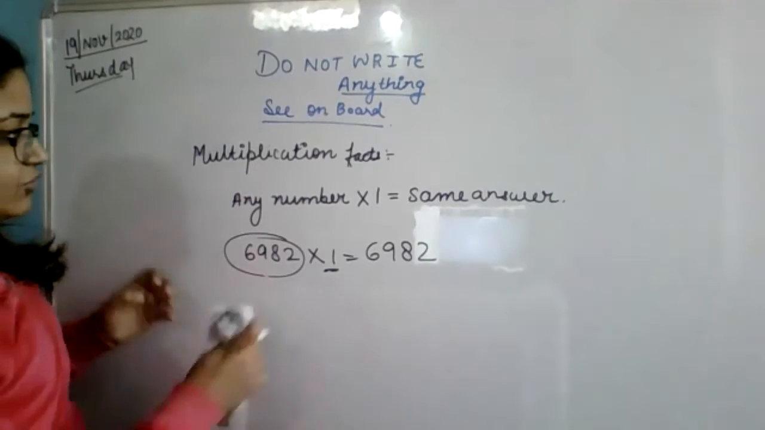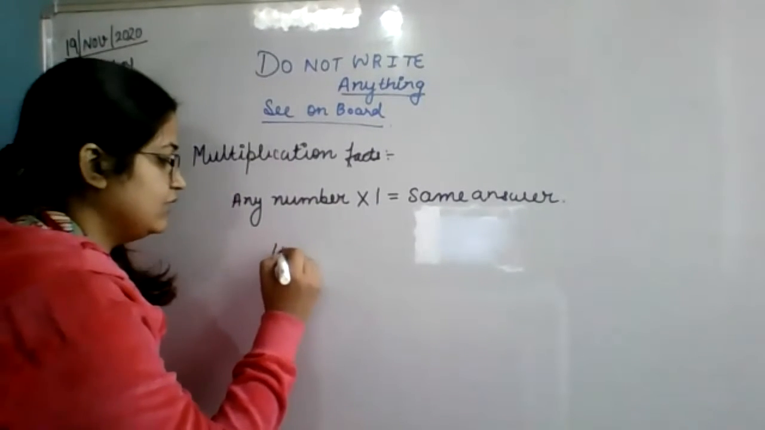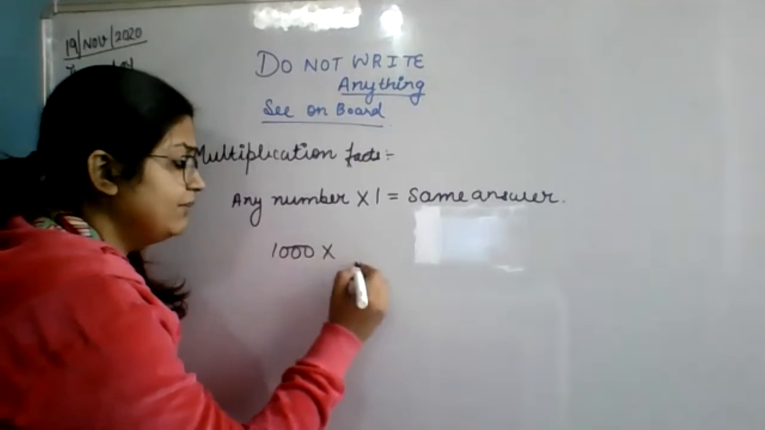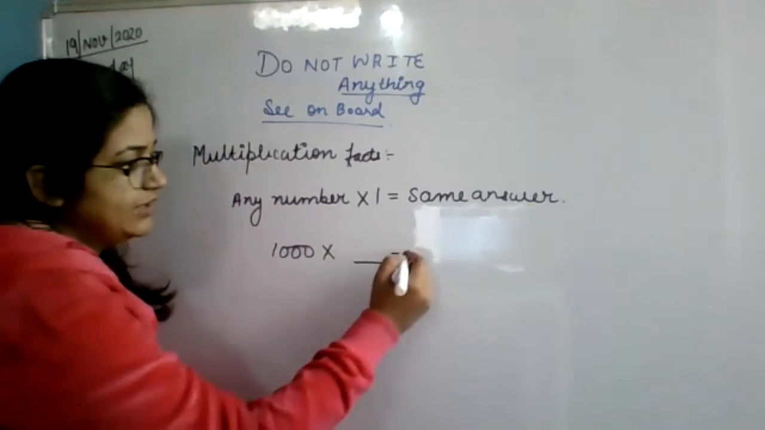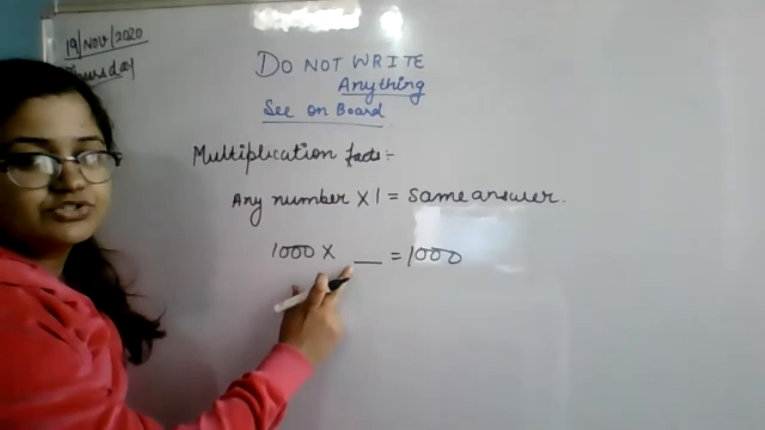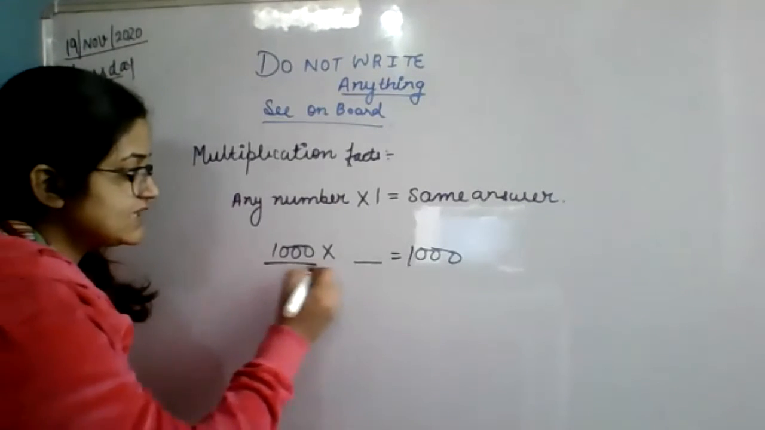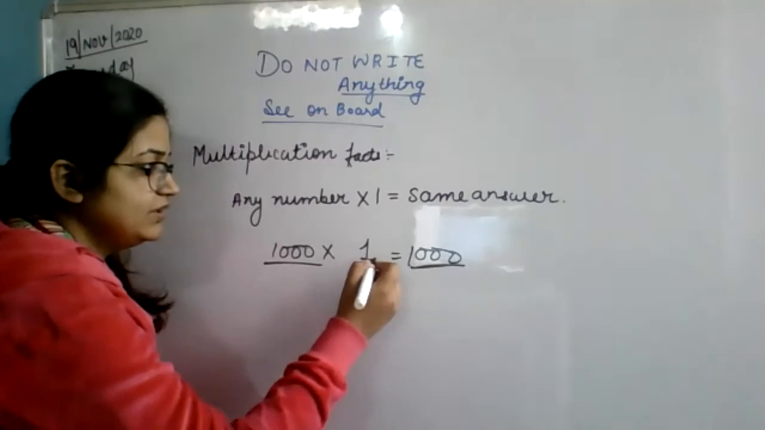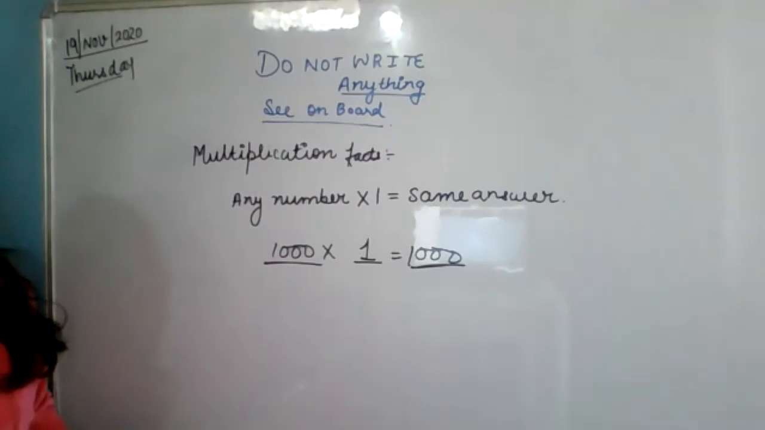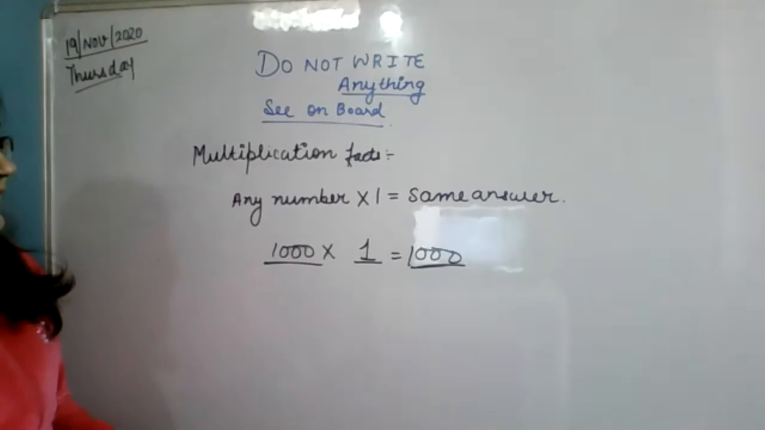One more thing. Suppose you have a number, say 1000, and you are multiplying it by some number we don't know, and you are getting the same answer. What should come here? One. If it is the same like this, then here it should be 1. Very good.